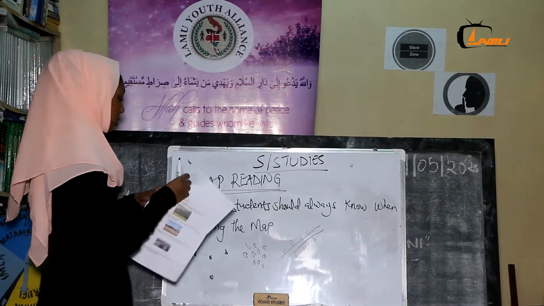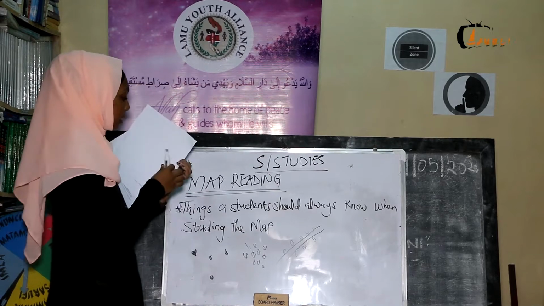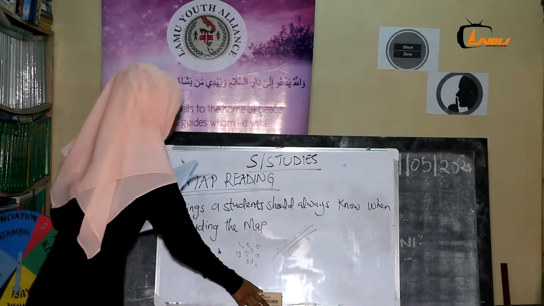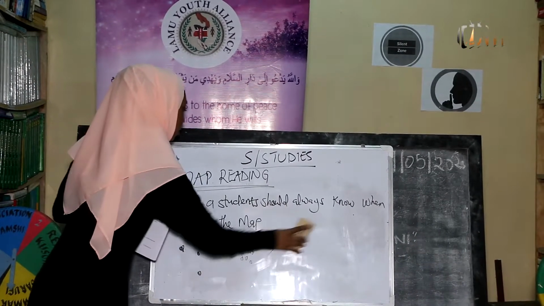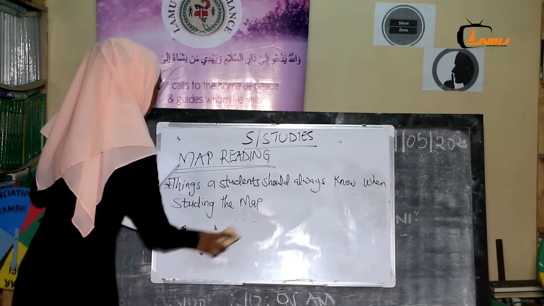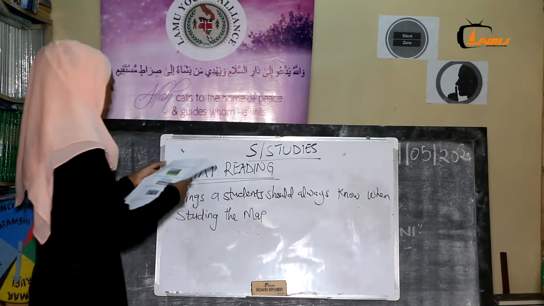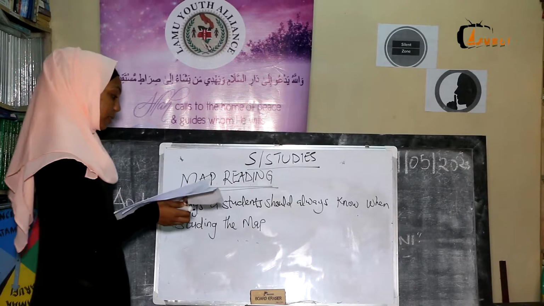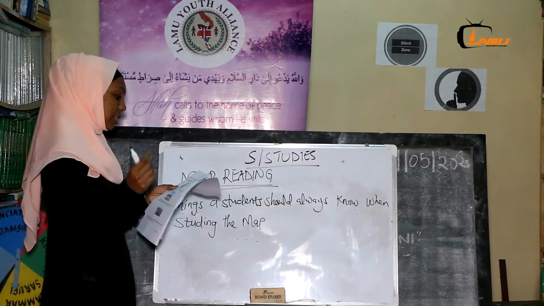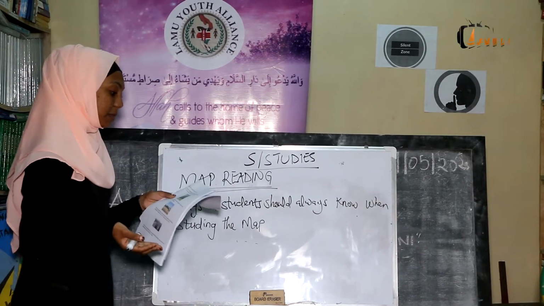Another thing that a student should know when studying a map is what is a town, what is a village, what is a city. A village is a small settlement where several hundred people live.